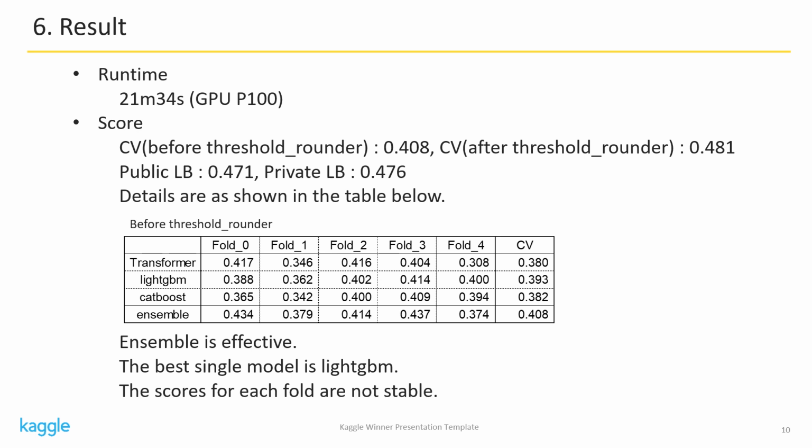Ensemble, on the other hand, is 0.408. You can see that the ensemble was effective. The scores per fold were not stable for either single models or the ensemble. The fluctuations in transformer were particularly noticeable. I also tried changing the random seed, but that didn't work.